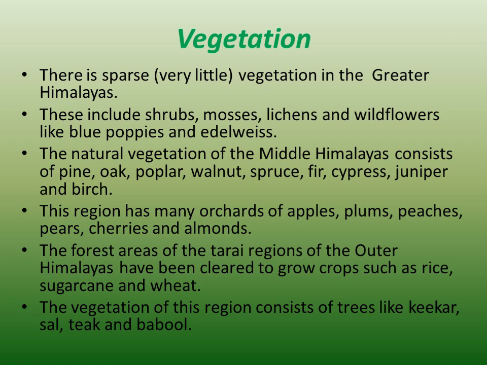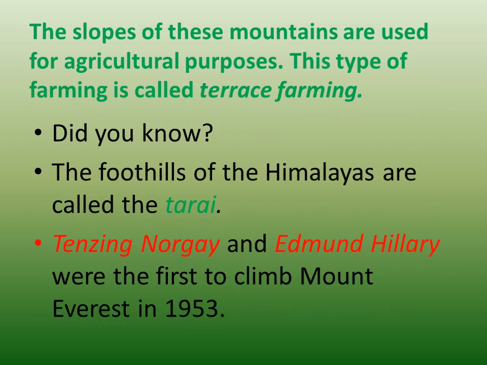So just learn about the vegetation of the northern mountain range. The slopes of these mountains are used for agriculture purposes. So the Tarai region, which is cleared for this agriculture purpose, you can grow a few crops. This type of farming is called terrace farming.